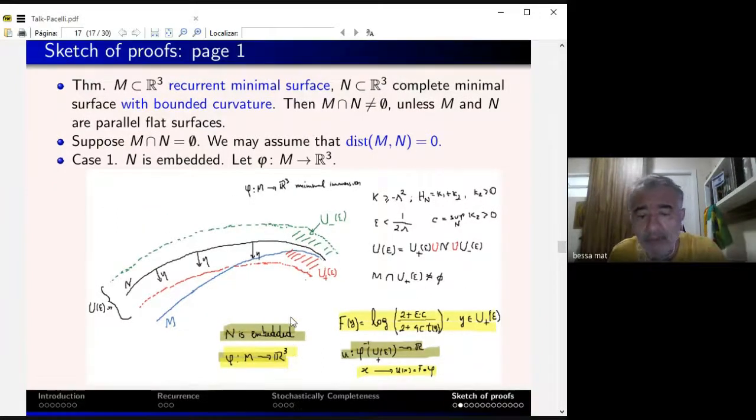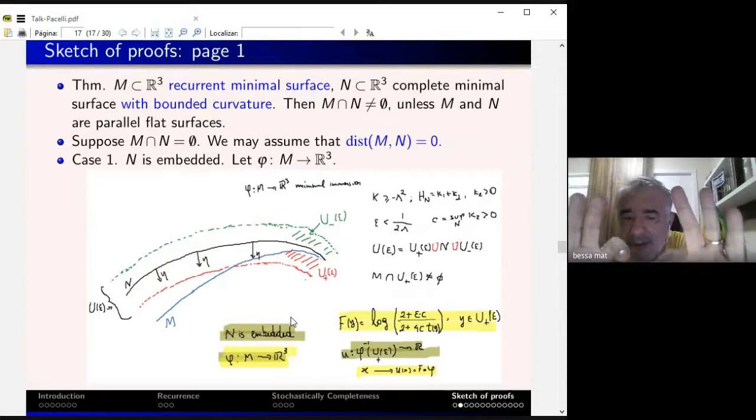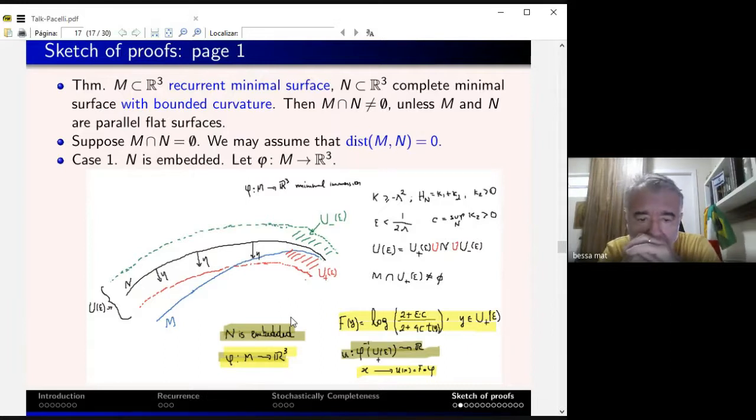This function is defined on this little tube. If t is epsilon over 2, then we have log of 1, so this function is 0. And if t is bigger than epsilon over 2, since t is the distance to N, if I go a little bit out to epsilon, you get something negative. So f changes sign.